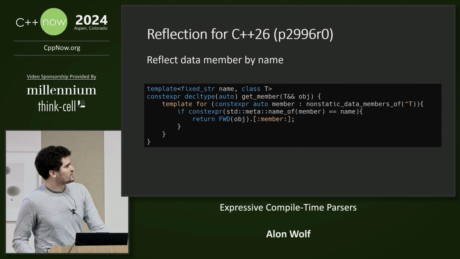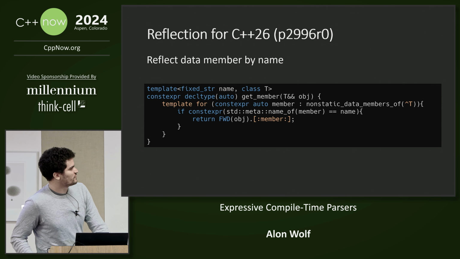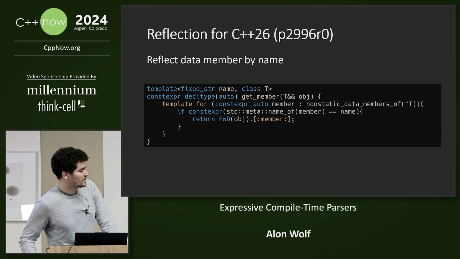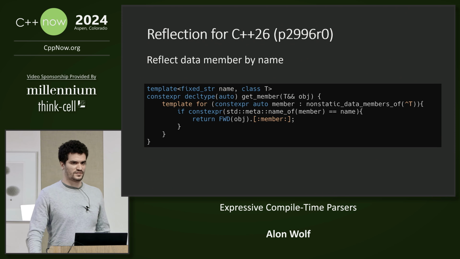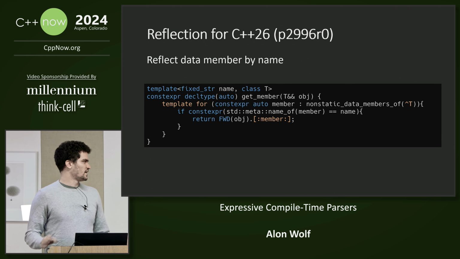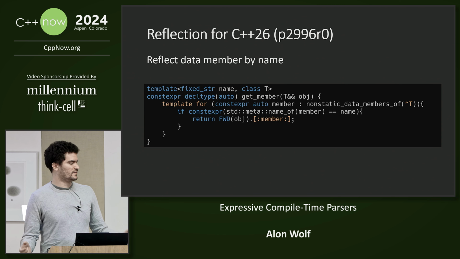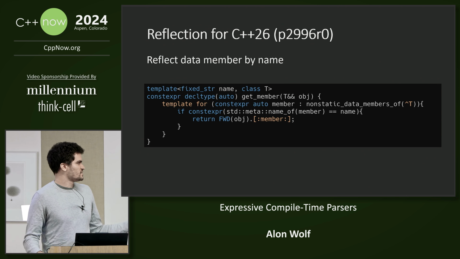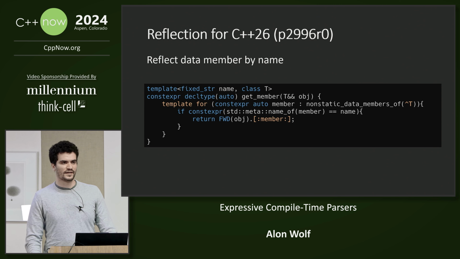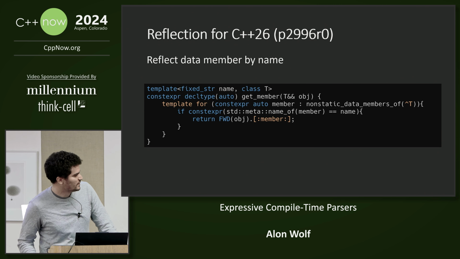So there is a reflection proposal for C++26. The code that you see here is based on the current state of the proposal, which might change depending on what happens with the proposal. And so this is how you would use it to implement get member based on an identifier.